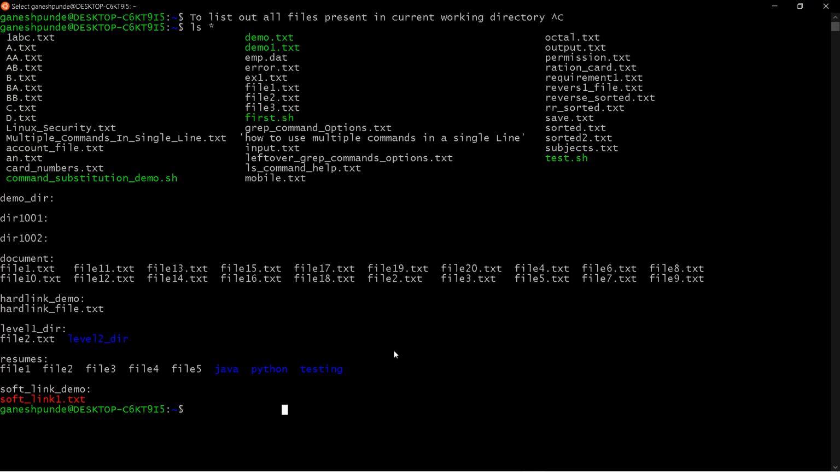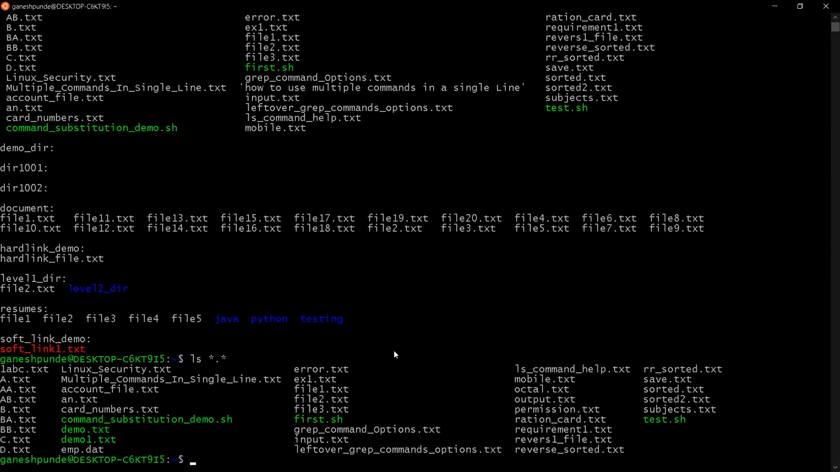Now let's say there is a requirement which says list all files with some extension. List of files with some extension. So I can say ls star dot star. So the file name can be 0 or more characters, and the extension also can be 0 or more characters. So you can see this is showing the list of files and the extensions.